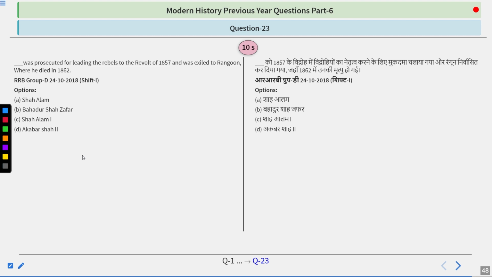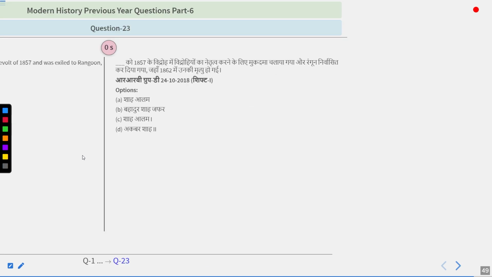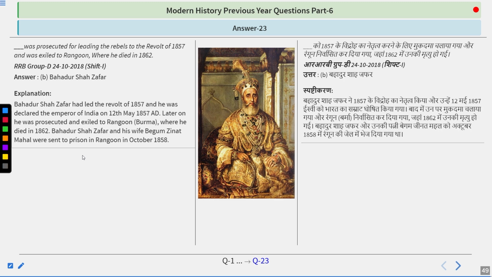Who was prosecuted for leading the rebels in the revolt of 1857 and was exiled to Rangoon, where he died in 1862? Options are Shah Alam, Bahadur Shah Zafar, Shah Alam first, or Akbar Shah second. Try to think about it. The question was discussed earlier also, but the way of asking is different, so don't get confused. The answer is Bahadur Shah Zafar.